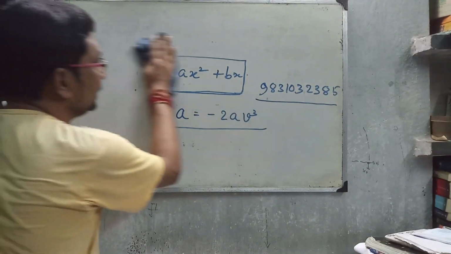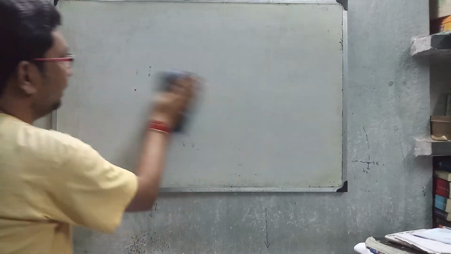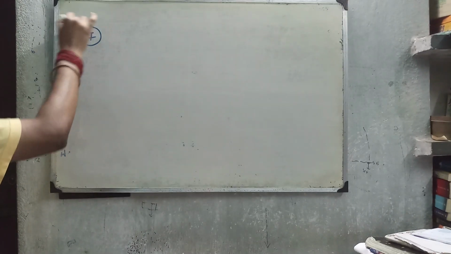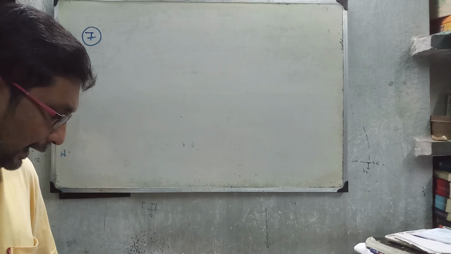This will be case question number 7, I think. Maybe 6 or maybe 7, just not sure. A particle is located at x equal to 0 at t equal to 0.